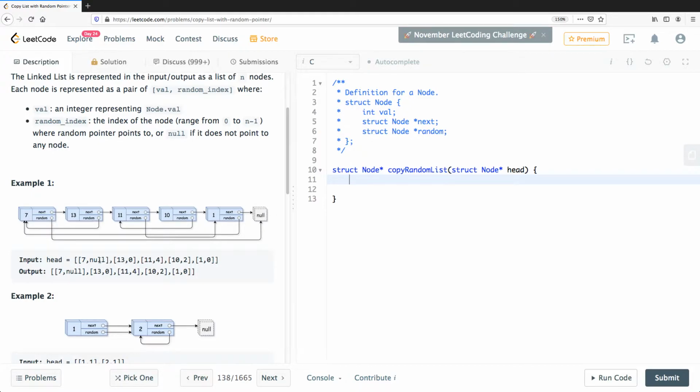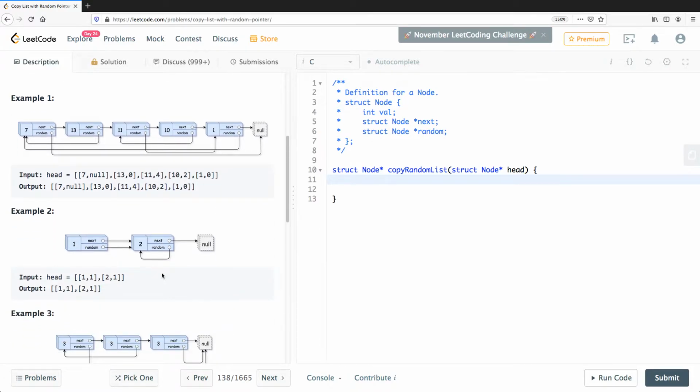Then you have 13, and the next node has the value 13, but the random is pointing to the first node, the 0th node, so that's why it's 0. Then you have 11, and the random is pointing to 0, 1, 2, 3, 4, which is why you have 11, 4.